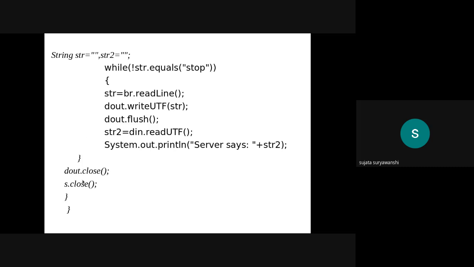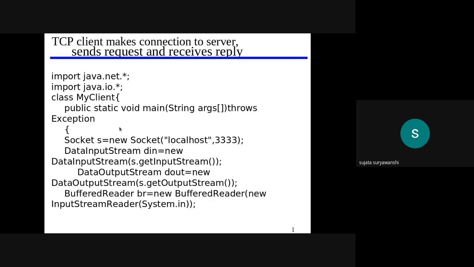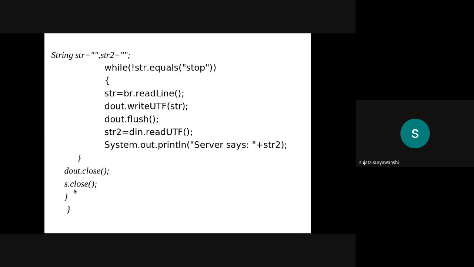After that, we should use the close function to close the data input stream and output stream. To close the input and output stream, we use the dout.close method, because dout is the object of this DataOutputStream. After that, s.close, because we need to close the socket also. Once the communication is completed from the client side, the client will close that socket with the help of s.close. So this is the client TCP program.